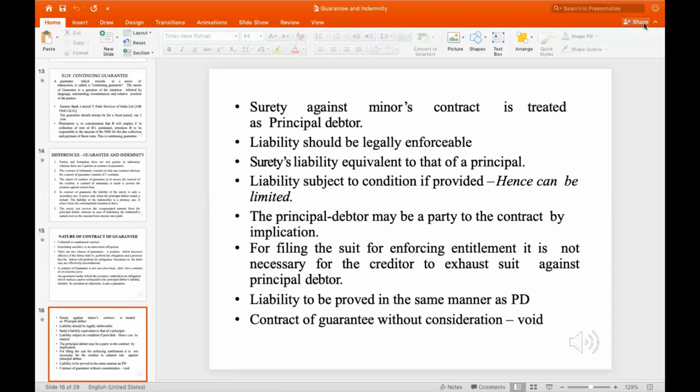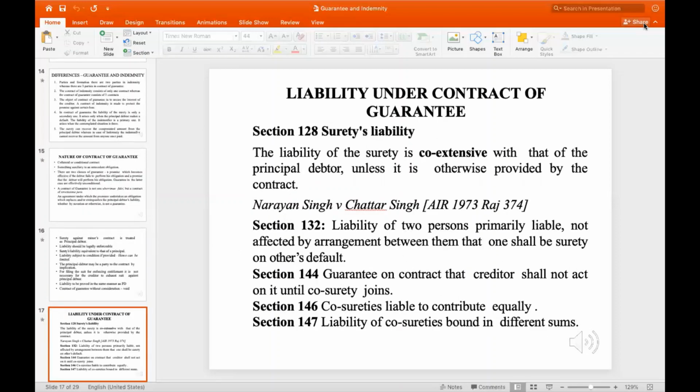The liability has to be proved in the same manner as that of the principal debtor. The surety and the principal debtor have the same grounds. Next, a contract of guarantee without consideration is void in nature. Liability under a contract of guarantee.